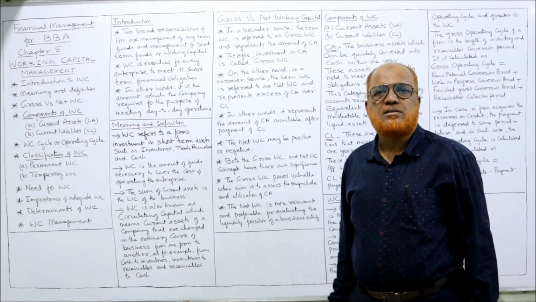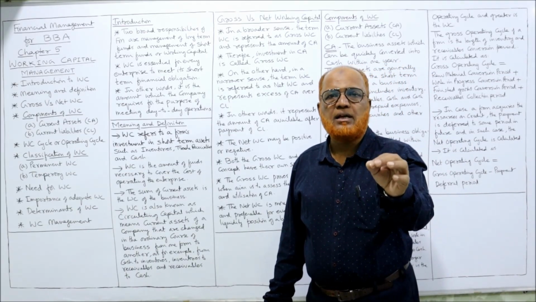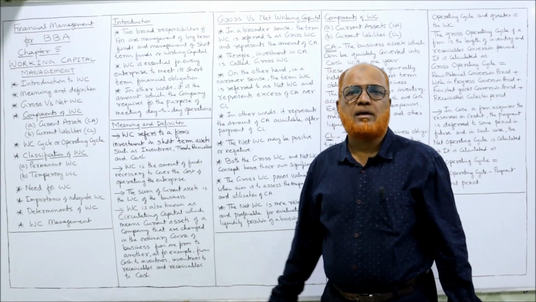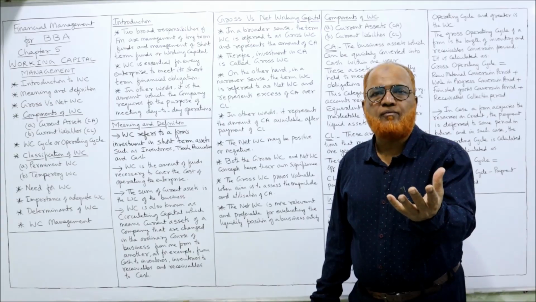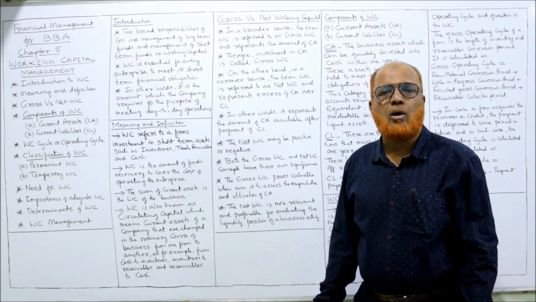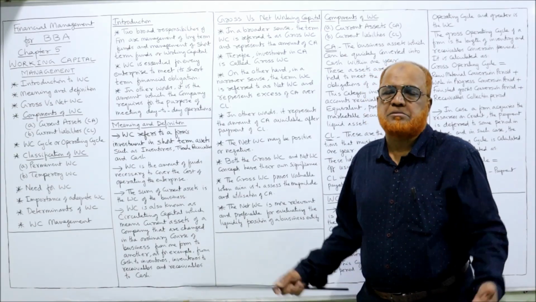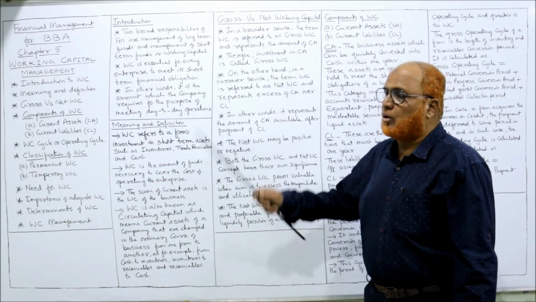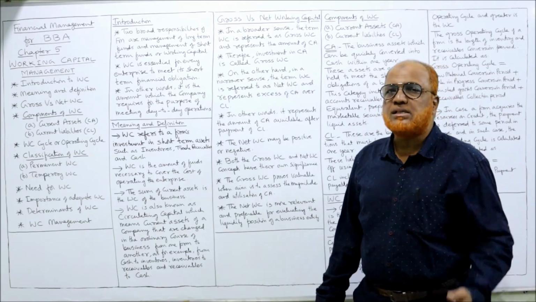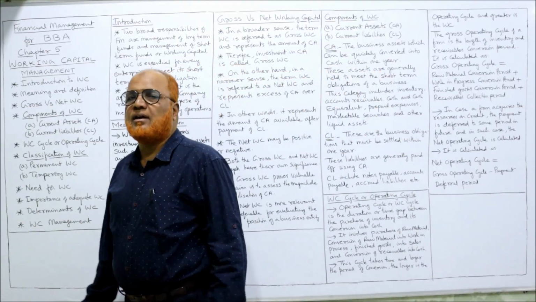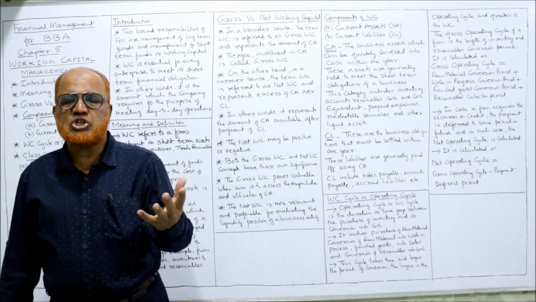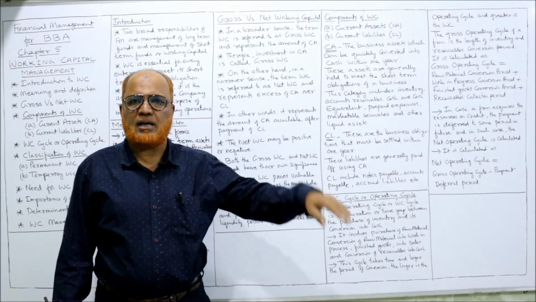So simple words, investment in current assets is called working capital. Working capital is the amount required for meeting the day-to-day operations of the business. That's it. Now, gross working capital versus net working capital. Broadly, we divide the working capital. Normally, a distinction is made between gross and net.